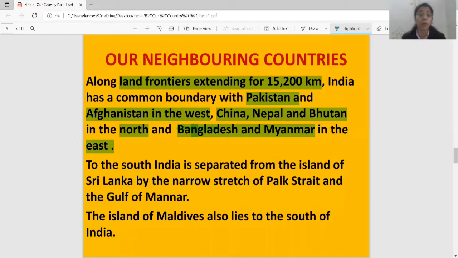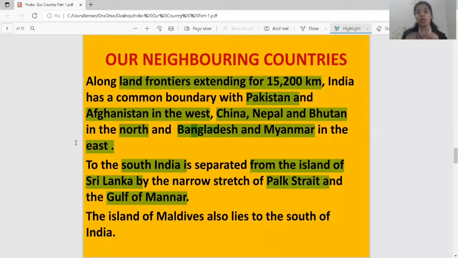And if I talk about southern part of India, then we are separated from island Sri Lanka through Palk Strait. Okay, Palk Strait is a strait and the Gulf of Mannar is there. India is separated from Sri Lanka through Palk Strait and Gulf of Mannar. Okay, Sri Lanka is an island in the south. It is our neighboring country.